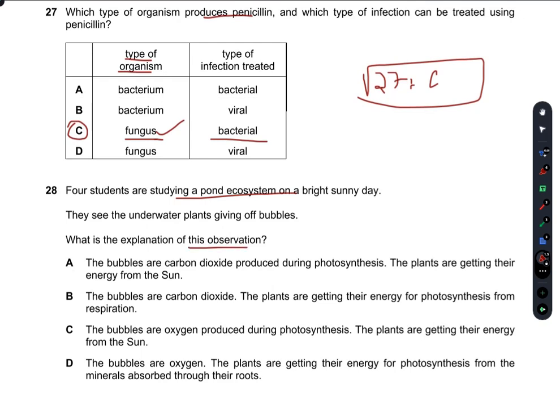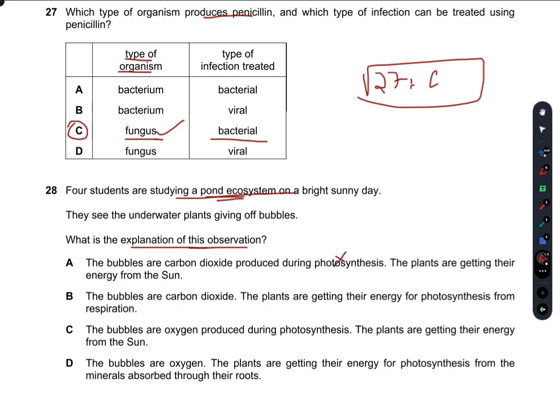So, in the bubbles pond ecosystem, a pond ecosystem contains, on a bright sunny day, underwater plants giving off bubbles. So what is the explanation of this observation? A: The bubbles are CO2 produced during photosynthesis.